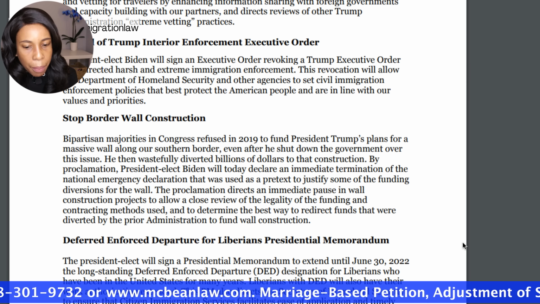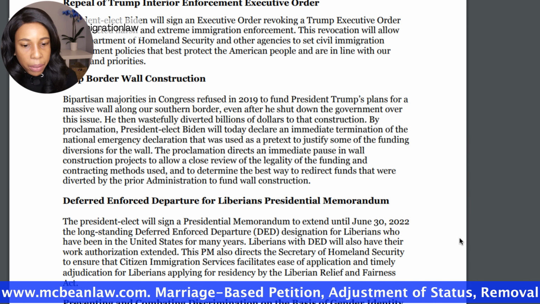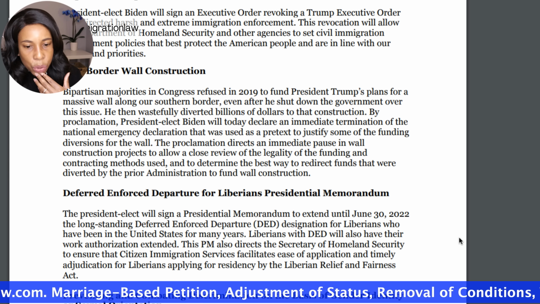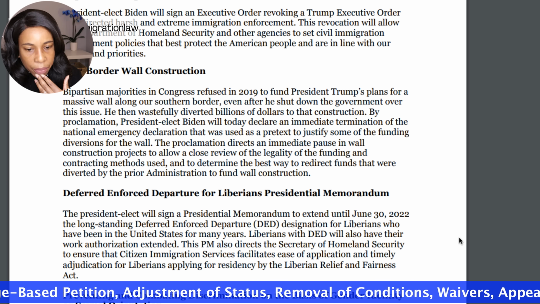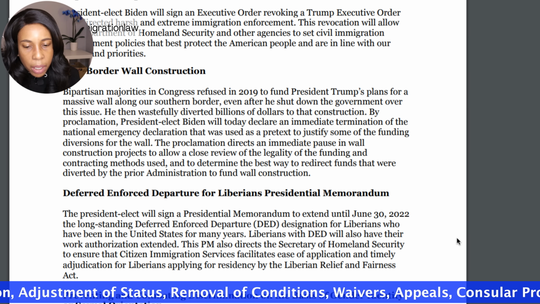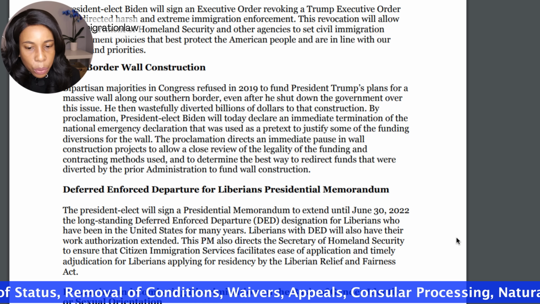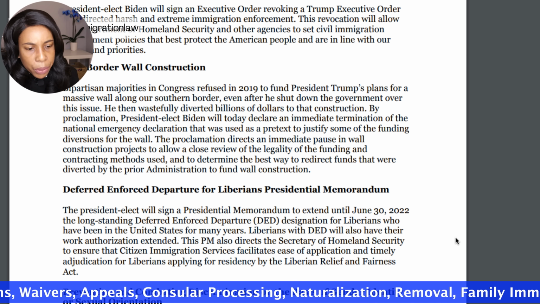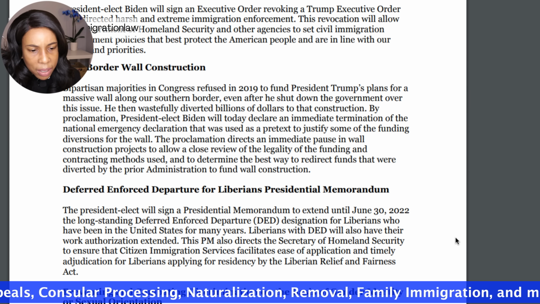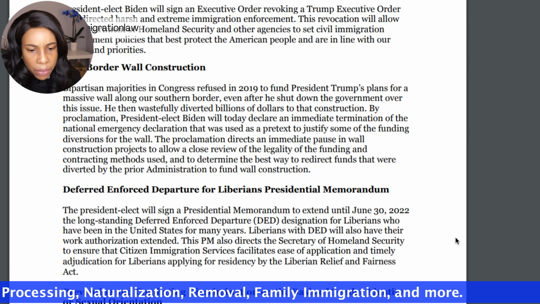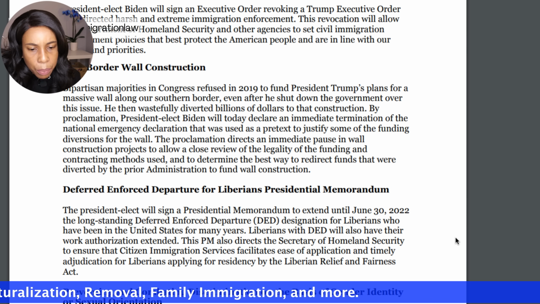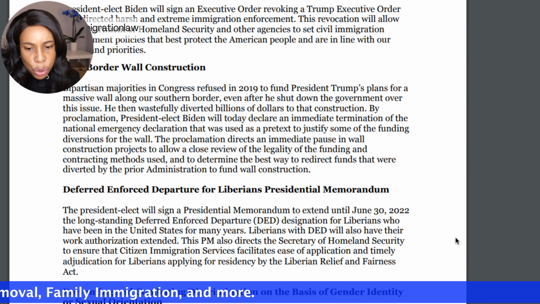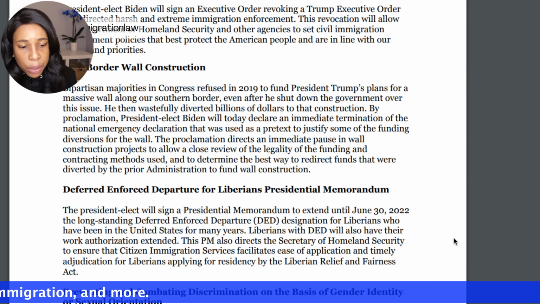And then there's a piece in here about Liberians, the deferred enforced departure designation. Liberians with DED will have their work authorization extended. They're also going to extend the presidential memorandum until June 30th, 2022.